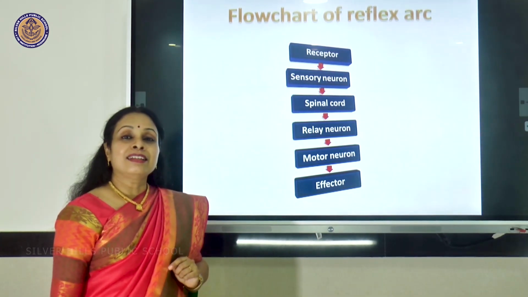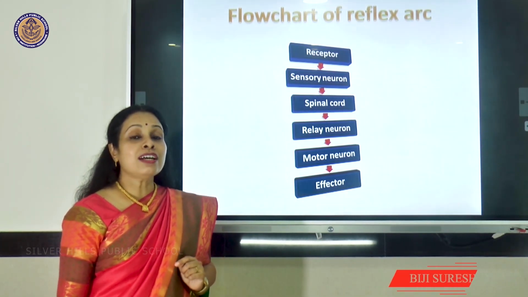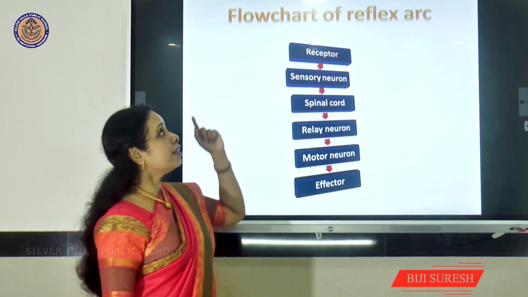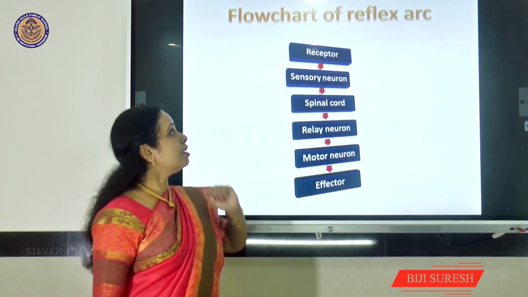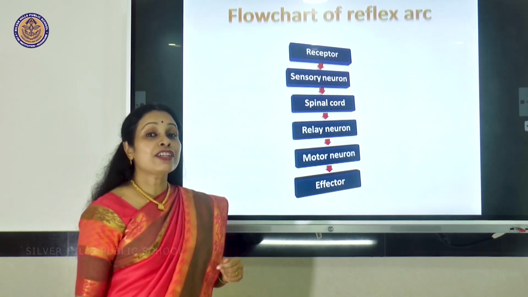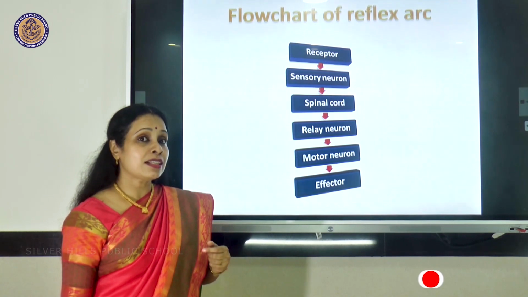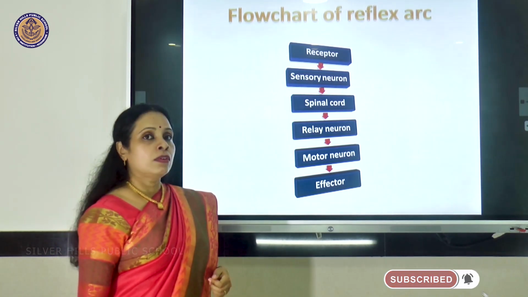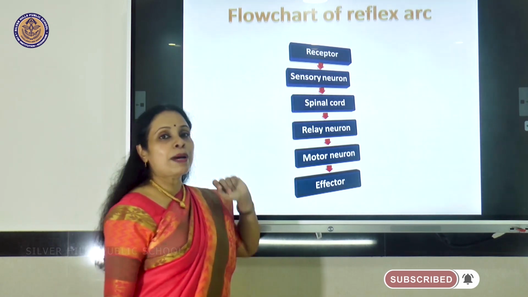Once again, here's a flow chart of the parts of a reflex arc. Have a look. It starts with the receptor, then goes to the sensory neuron, which is bringing in the sensations towards the brain or spinal cord. Third, it reached the spinal cord.